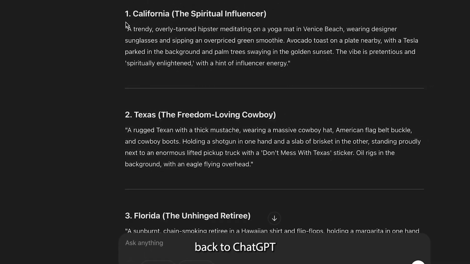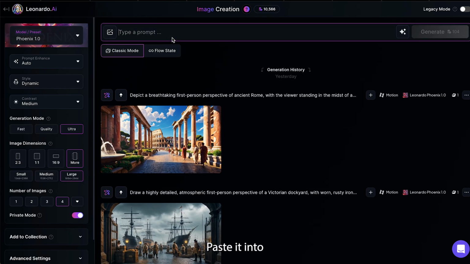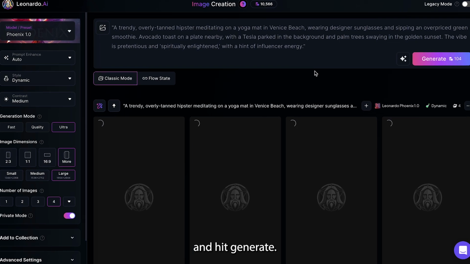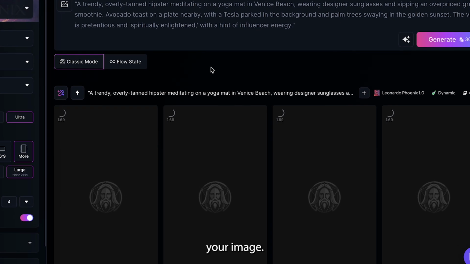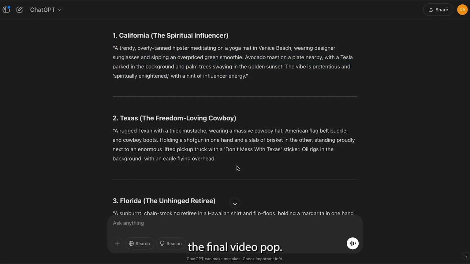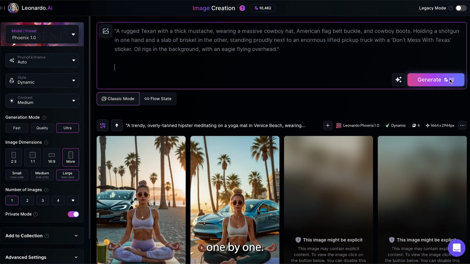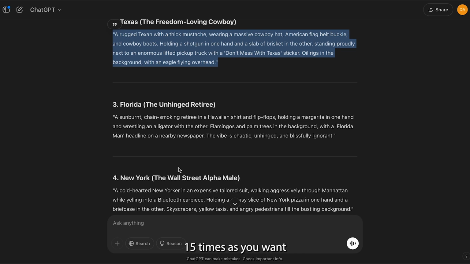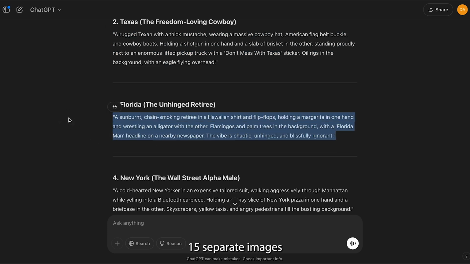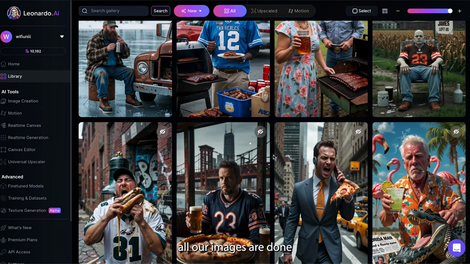Now, switch back to ChatGPT and grab your first image prompt. Head back to Leonardo, paste it into the generation box, and hit Generate. The AI will now start creating your image. I'll fast forward to when it's ready, and there it is. Our first image looks incredible. These high-quality visuals are going to make the final video pop. Now, let's repeat the process for the rest of our prompts. One by one, just keep hitting generate around 15 times, as you want 15 separate images to last you throughout your video, so we can make our video over 1 minute long. And just like that, all our images are done.